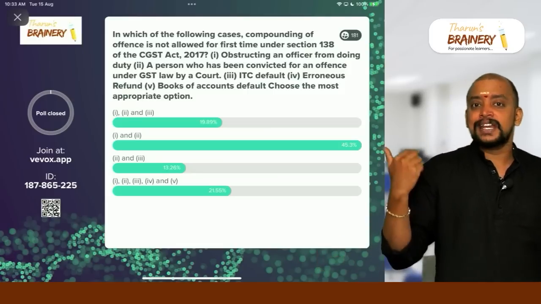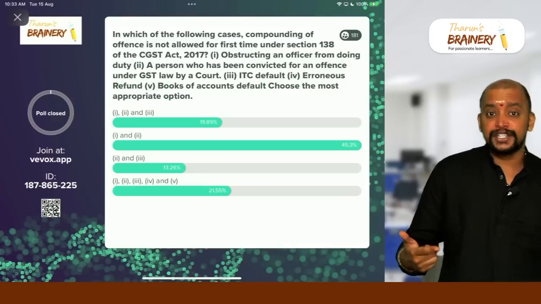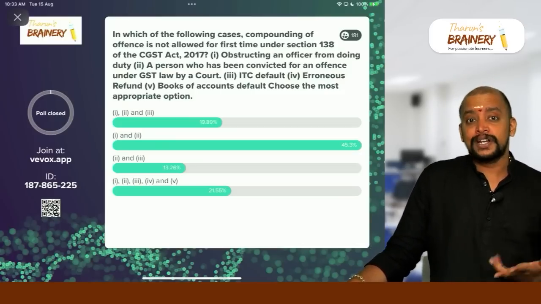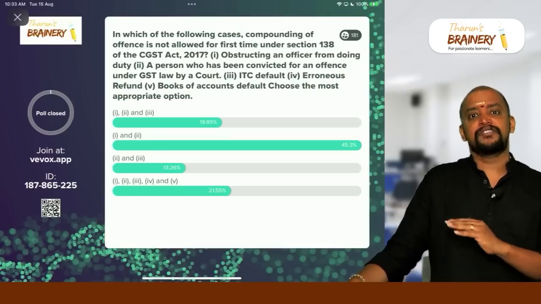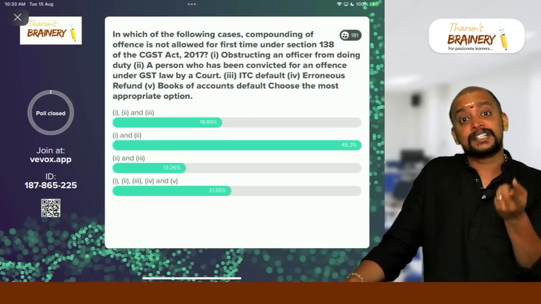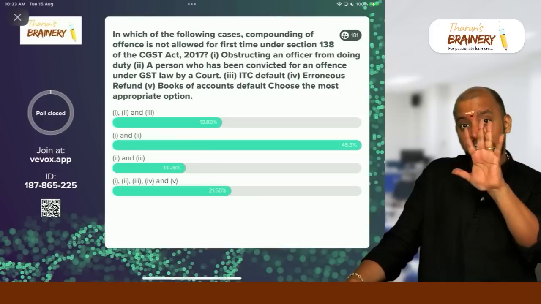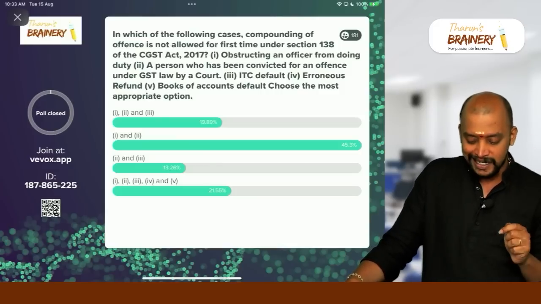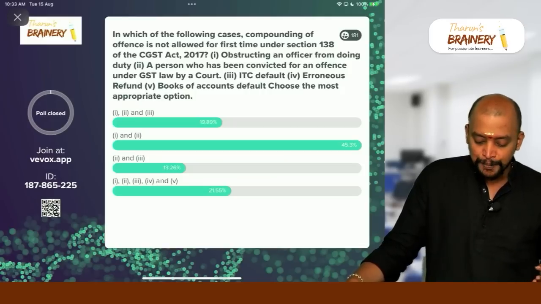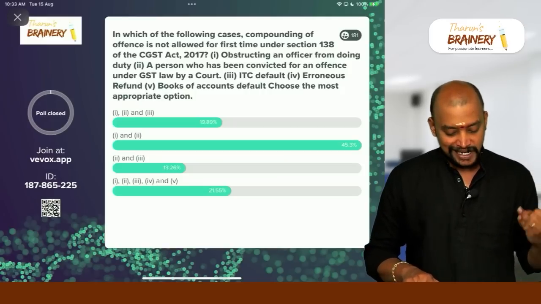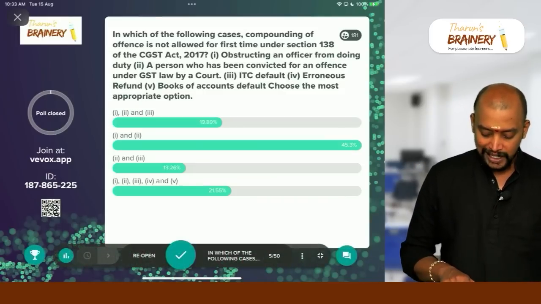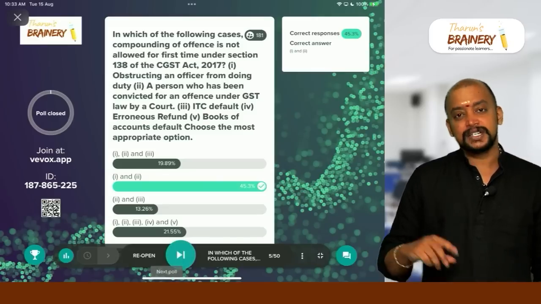But the remaining, ITC default, invoice default, collected amount as tax not paid within 3 months, erroneous refund, books of accounts default, these are the cases where first time compounding is possible, but subsequent compounding is not possible. These are the 5 cases. So therefore, here the answer is number 1, yes, first time not possible. Number 2, a person has been convicted for an offence, yes. 1 and 2, not possible, and in all other cases it is possible. So the correct option is 1 and 2.